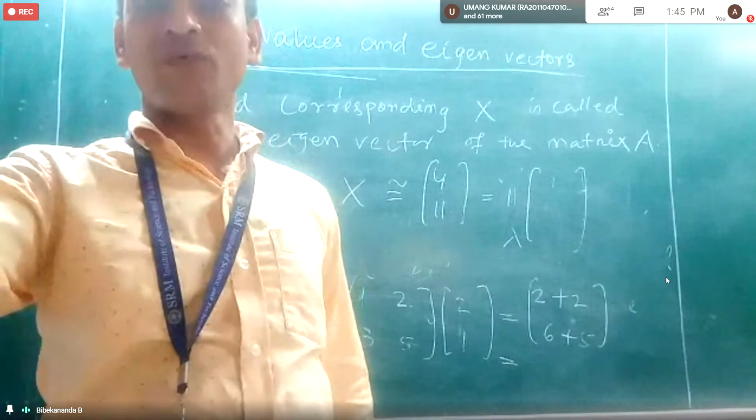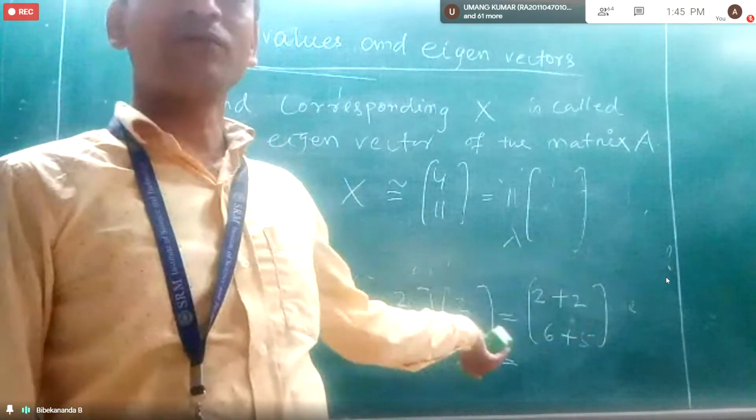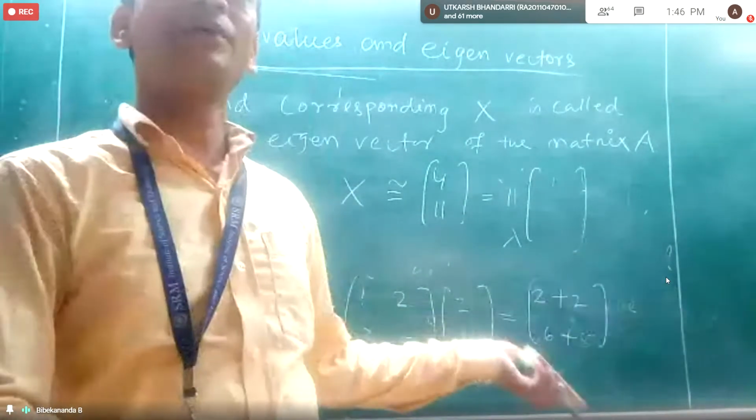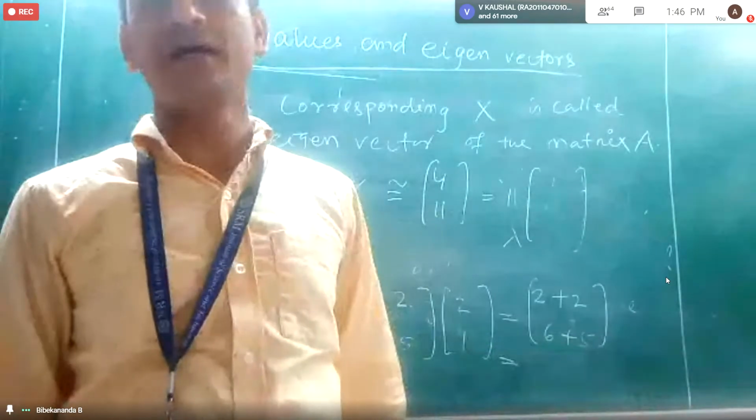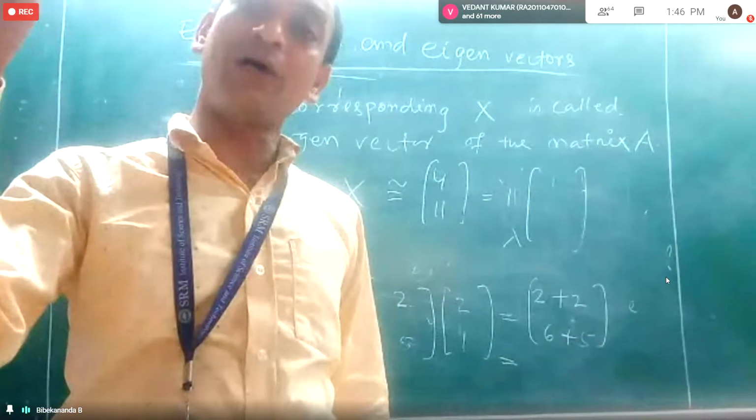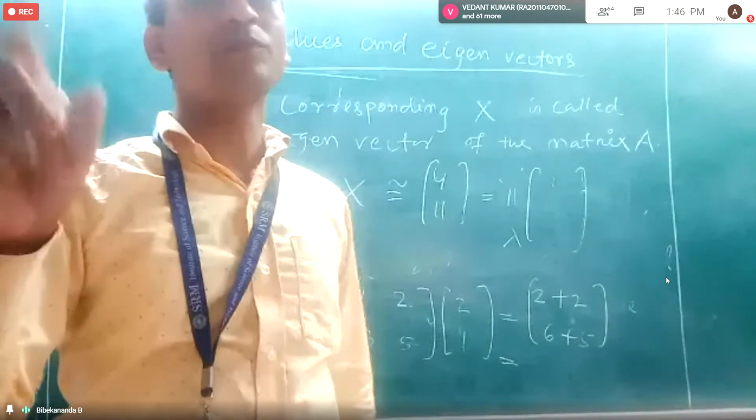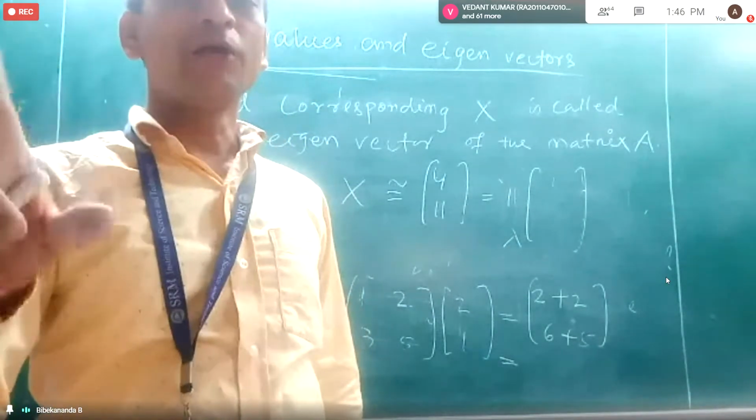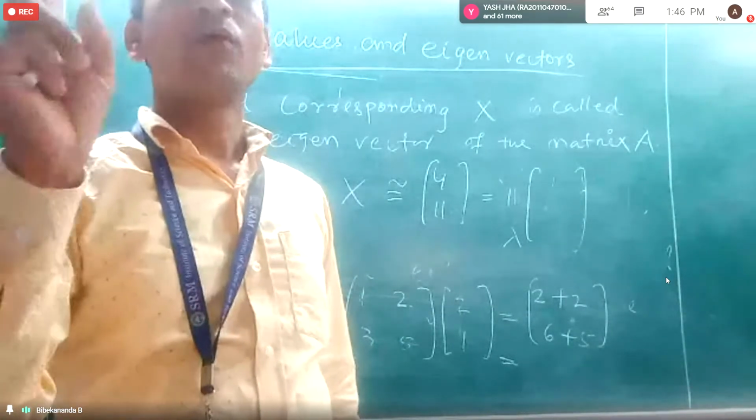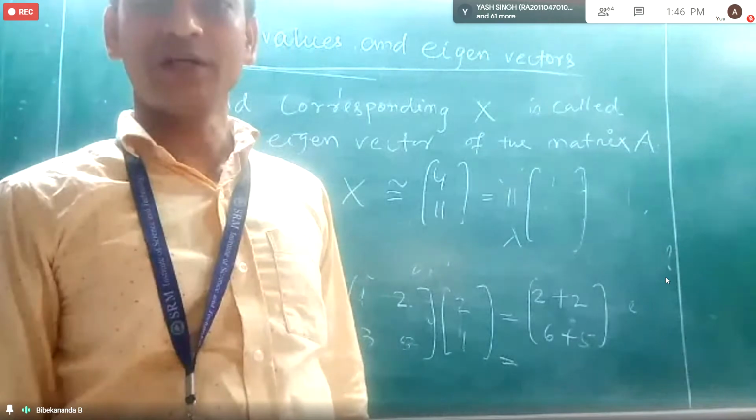So if you take 4 common, we will get the first one. If you take 11 common, we will get the second one. But this is not the actual process to find the eigenvalue. I will tell you how to find the eigenvalue. But for this moment, remember, if it is a 2 by 2 matrix, it will be associated with only 2 eigenvalues, not more than that.